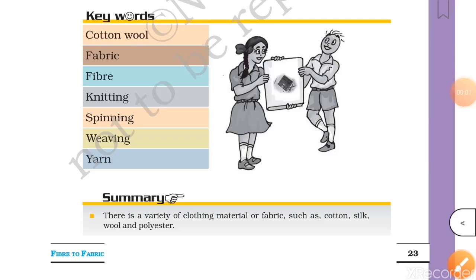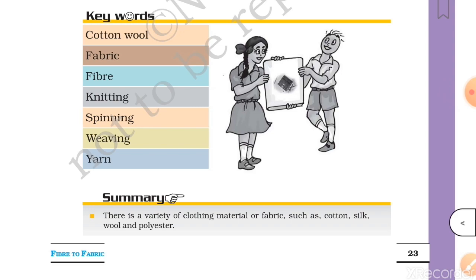Students, we have completed chapter 3, Fiber to Fabric. In this chapter, we studied about cotton, wool, fabric, fiber, the process of knitting, spinning, weaving, and what is yarn. Now let's summarize quickly. In this chapter, we studied that there is a variety of clothing material or fabric such as